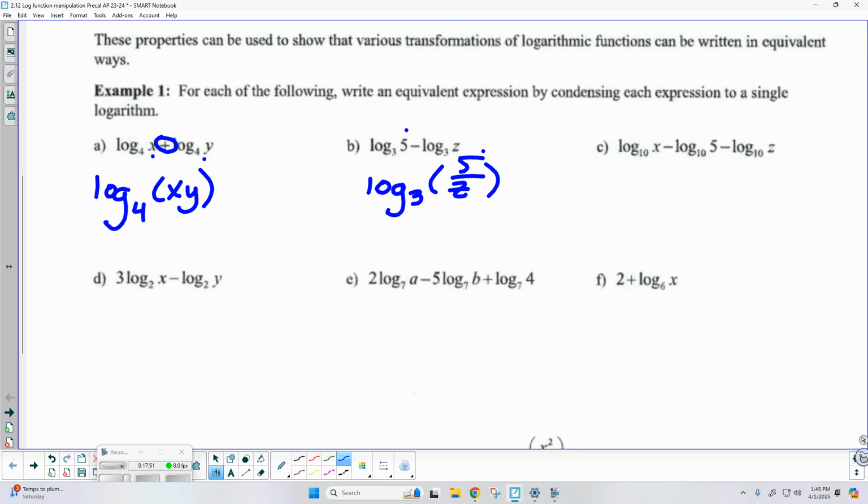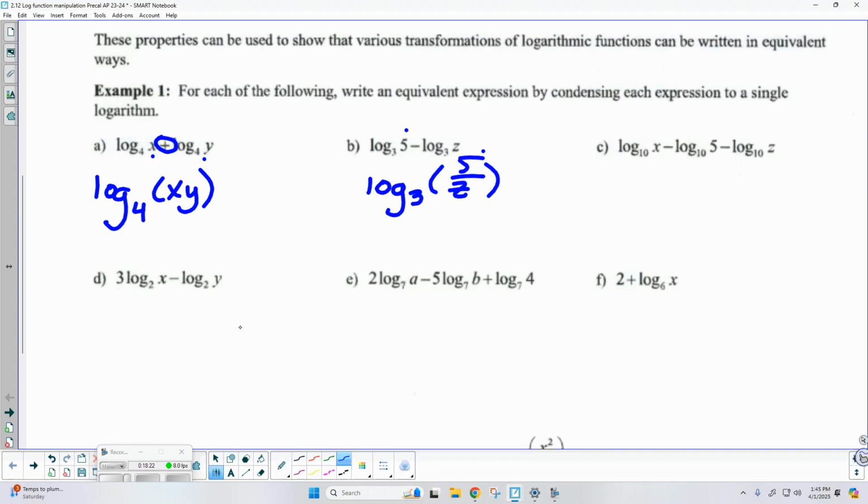Now for C, we've got 3 log expressions. So it actually does not matter where you start. I could combine the previous two and then merge in log of x, or I could start with the first two and then take care of the last one. As long as I'm following the properties, it does not matter. So we'll just start with the left and work our way through.